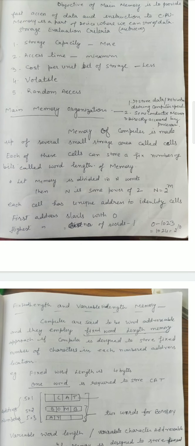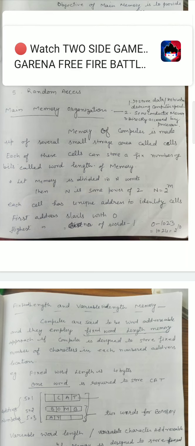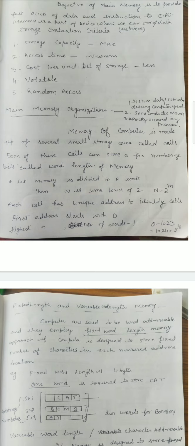Each cell will have a unique address and its capacity will be defined in terms of the number of words in the memory. Now suppose memory is divided into n words, then n will be a power of 2. Each word has a built-in and unique number assigned to it. This unique number is called the address of the location and is used to identify the location. Each location can hold either a data item or an instruction or its address.